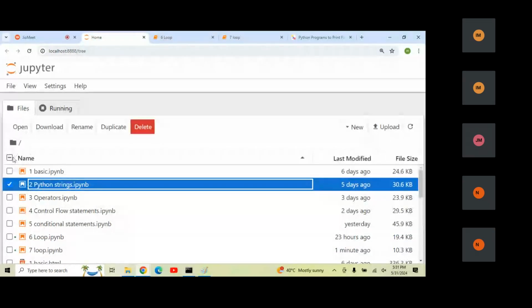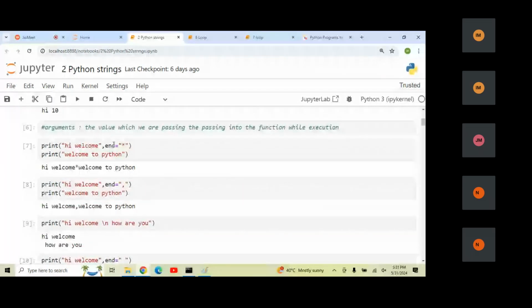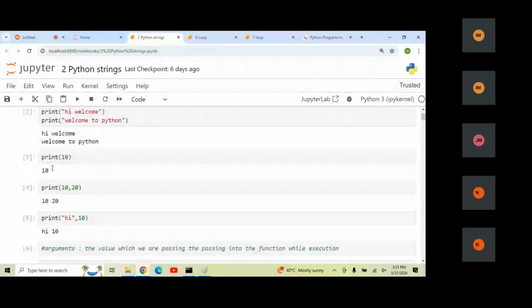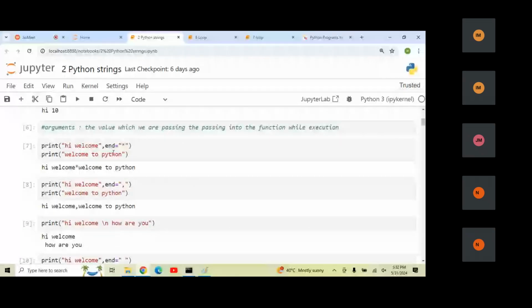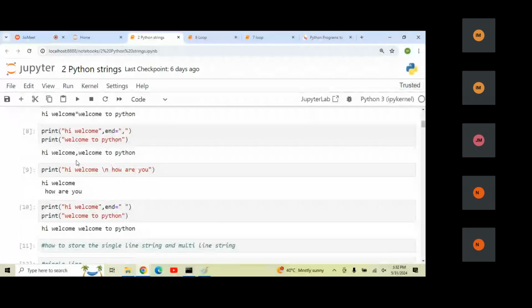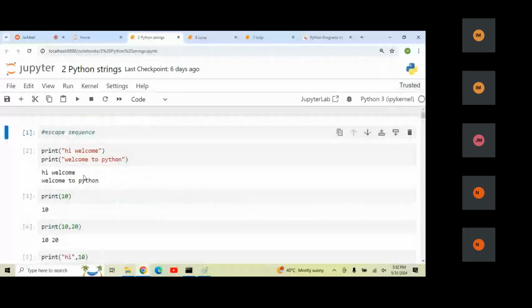Just a second, let me open the file. The first two classes are theoretical, so the second file means the fourth class. In the fourth class, we learned escape sequence. If you write print two times, Hi, welcome, will print in two lines. But if you mention end equals to star, you can see the star coming in between. If you write end equals to comma, the comma will print. If you write end equals to space, a space will print. This is the escape sequence concept.